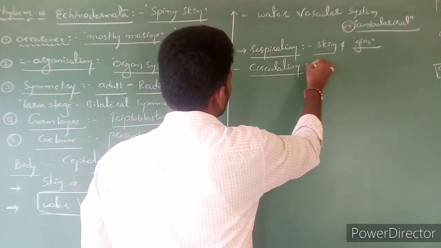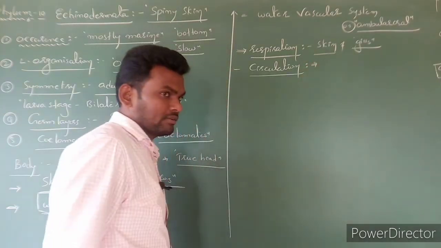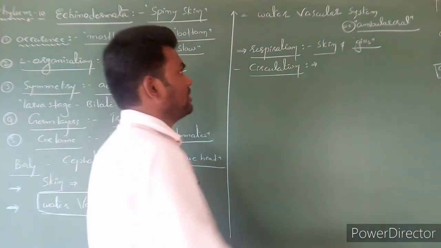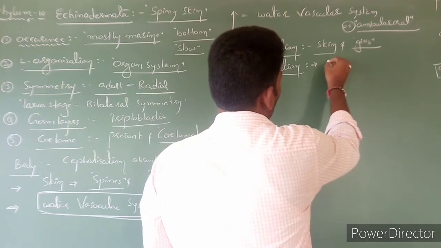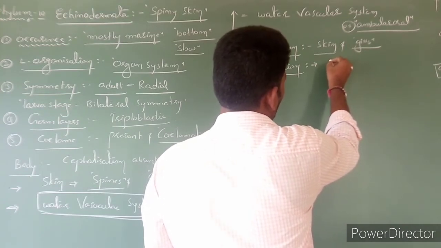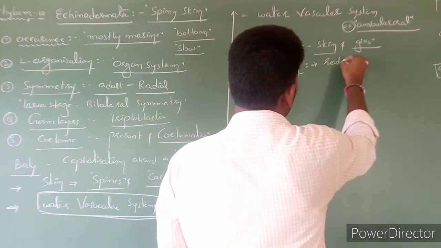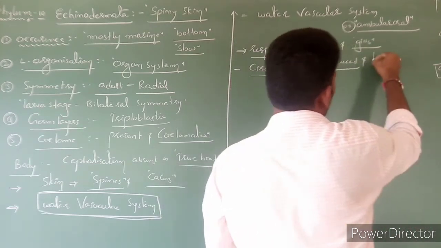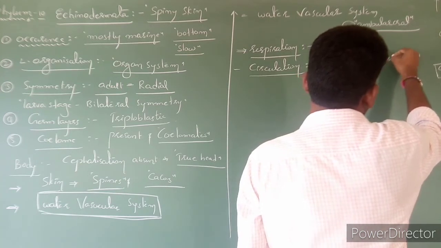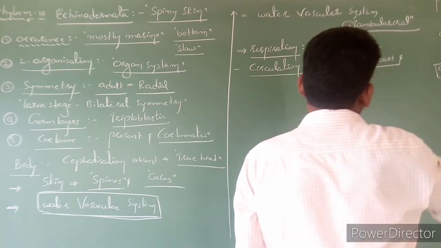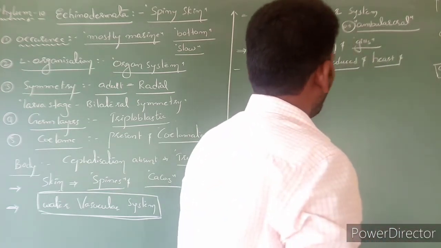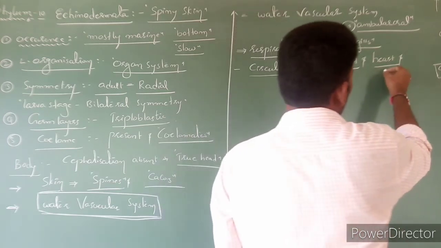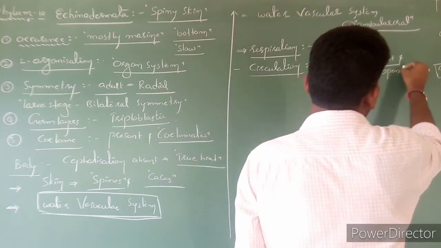Here visceral fluid is absent. There is no blood. It means the circulation system is highly reduced, and the heart is absent. The circulation type is open circulation.